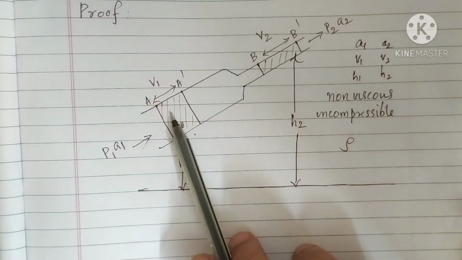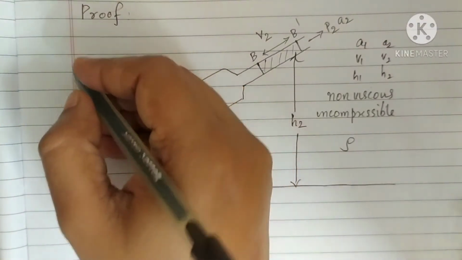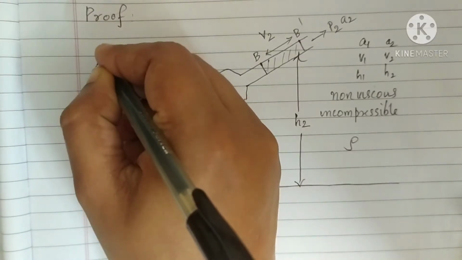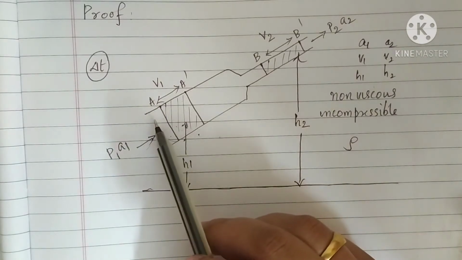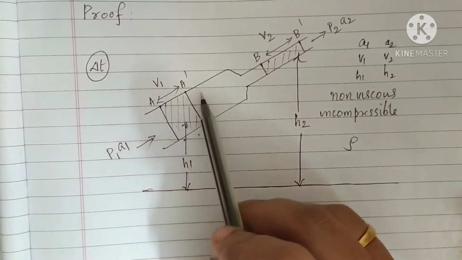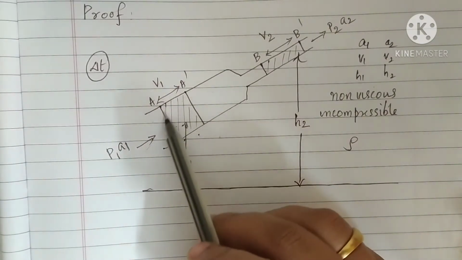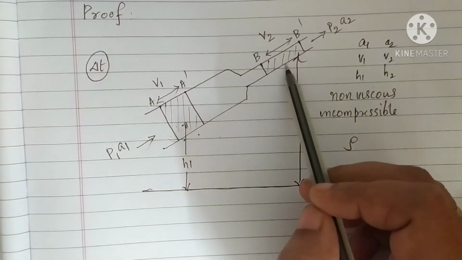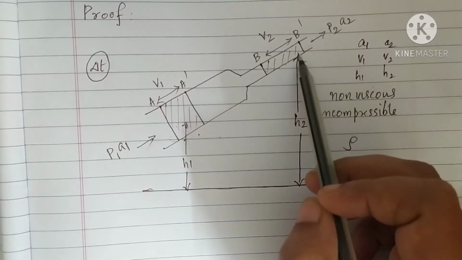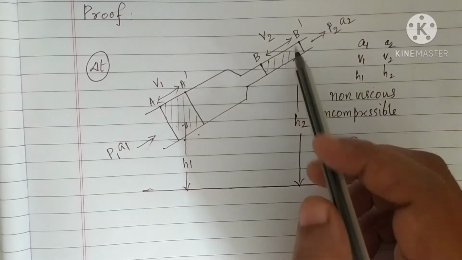For example, if the time interval is taken as delta t, during this time interval delta t, the mass of fluid entering the pipe and crossing this area must be the same as the mass of fluid leaving this pipe, which has the smaller area of cross section.